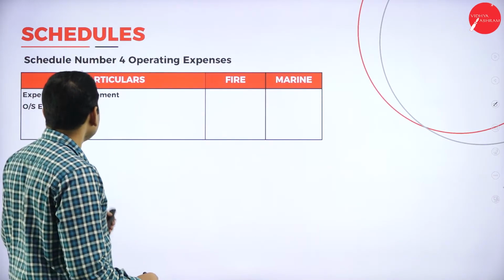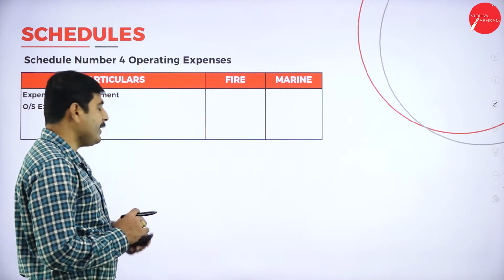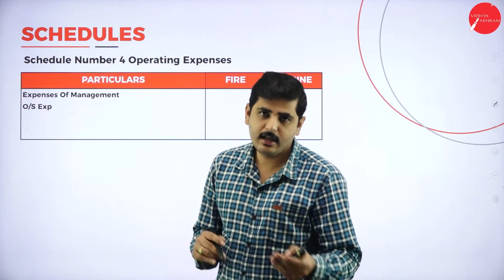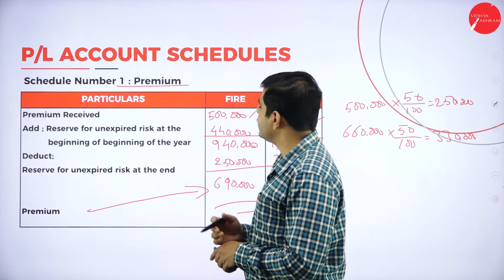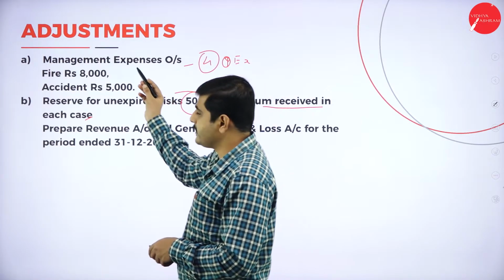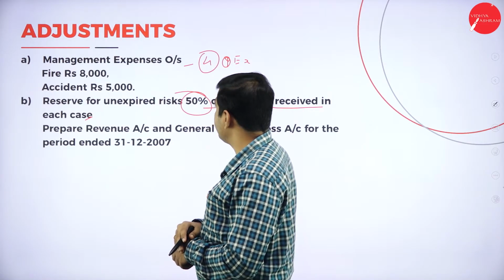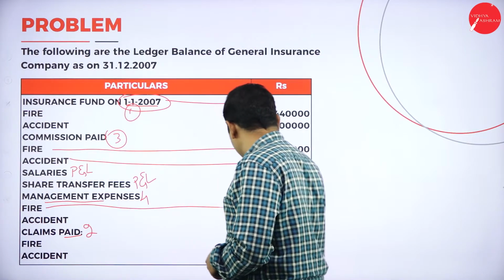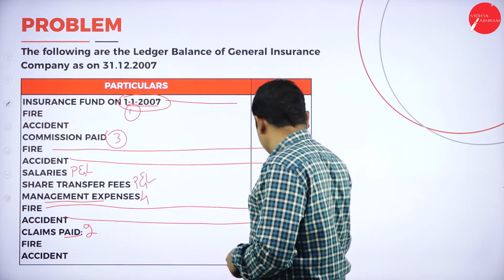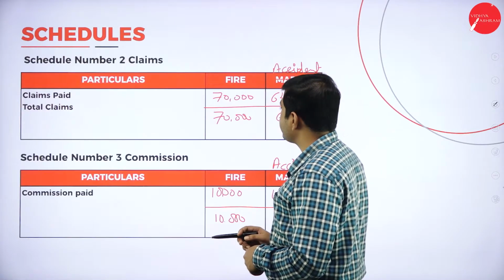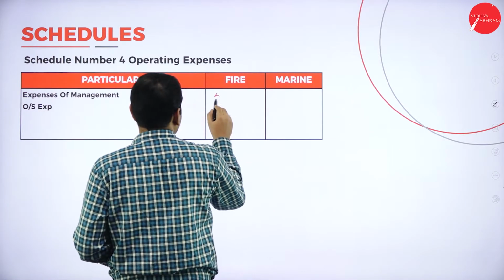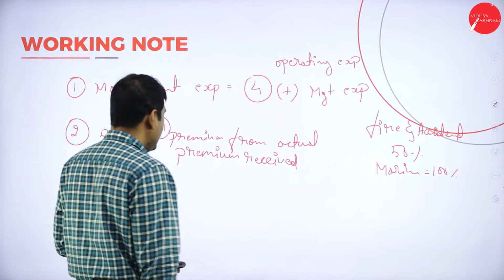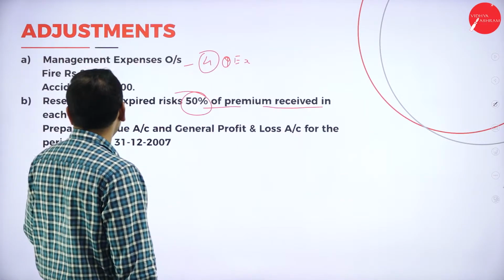Next point, operating expenses. Here usually you will have management expenses. Any outstanding of the previous year, deduct; outstanding of the current year, add. Let's see the management expenses. We have adjustments related to this. Management expenses: fire is 50,000, accident is 60,000. Do we have any adjustment?